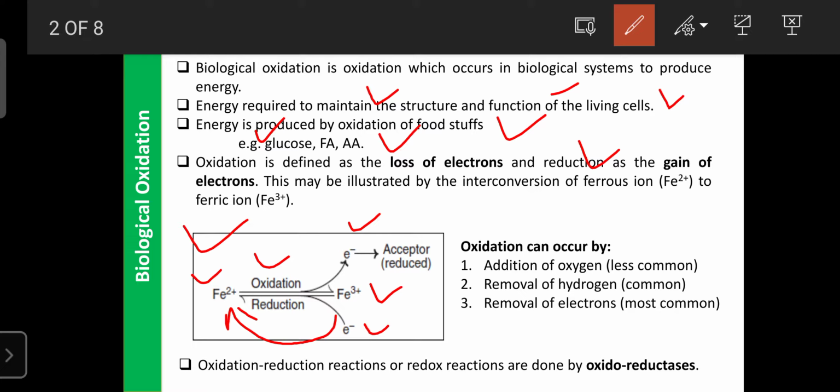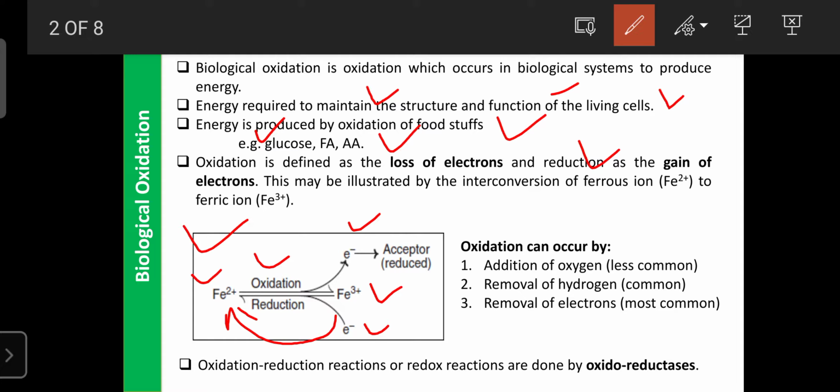Here, oxidation and reduction always occur simultaneously, and each is opposite in nature. During oxidation of any compound, electrons can be lost, because the electrons present in certain molecules are in an unstable state.